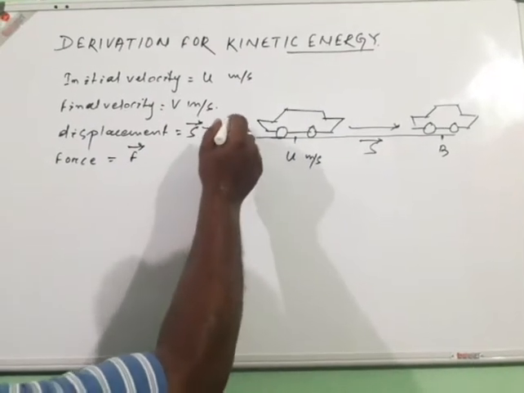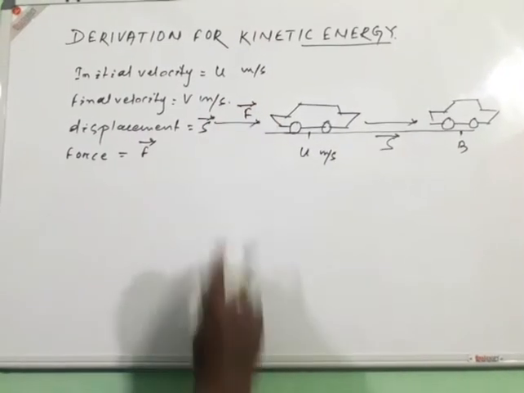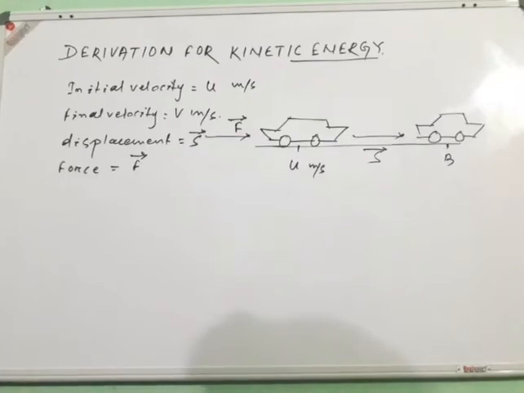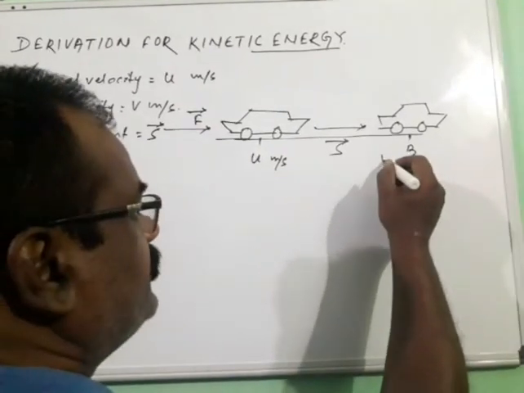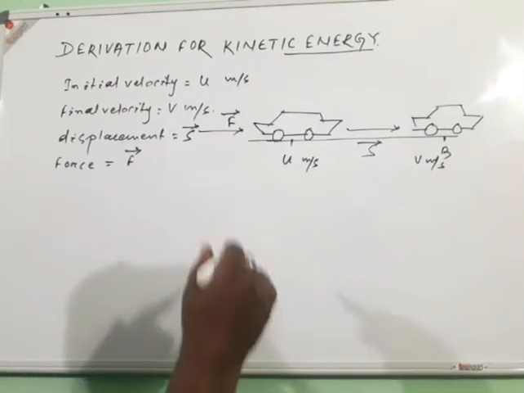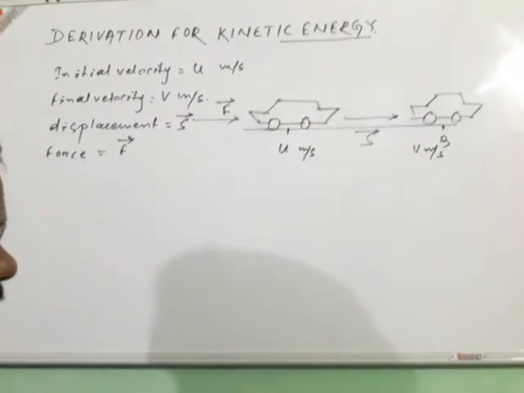When the force F is applied on the car, the car moves from u meter per second to v meter per second till B, and is displaced by s in the direction of the force applied.